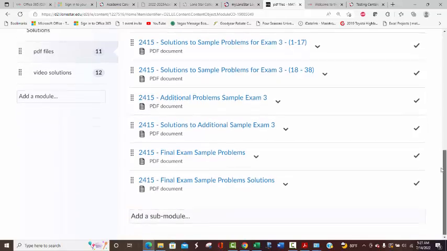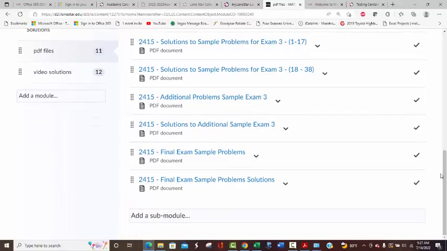And there's the final ones for the final. Of course, for the final, you're only concerned about the problems that are on that list I showed you earlier, as far as the list of problems. So, yeah, there's likely to be questions on that review that come from the course content. They're part of the course, but if they're not specifically on that list of problems, you can kind of skip them. And same thing here.